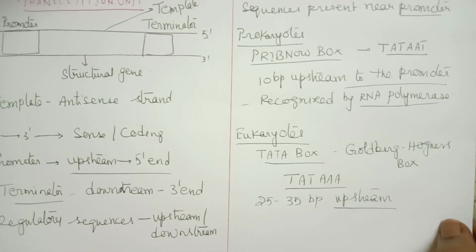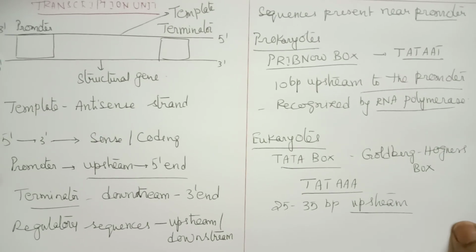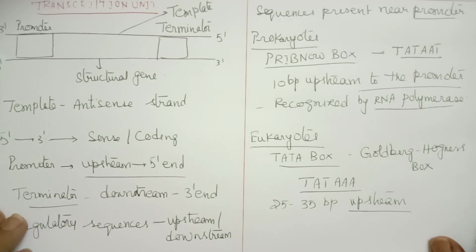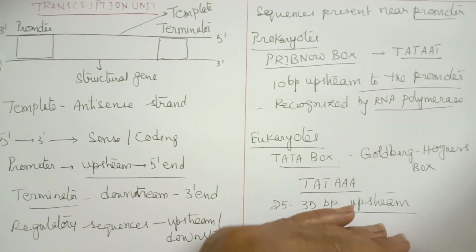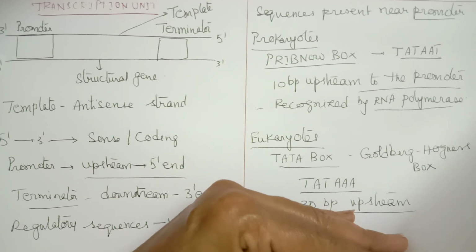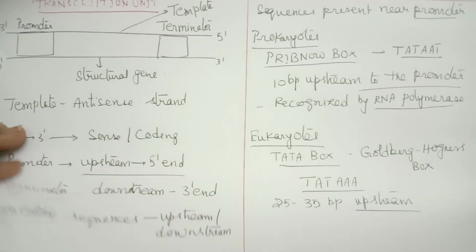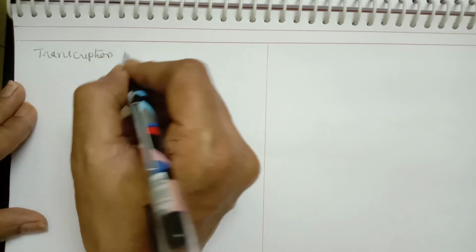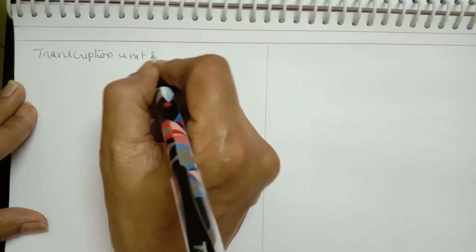That is about the structure of a transcription unit. Now let us see what exactly a gene is and how it differs in prokaryotes and eukaryotes. Students, I am going through exactly the sequence given in the NCERT textbook, discussing based on the same subheadings. So the next topic is the transcription unit and gene.